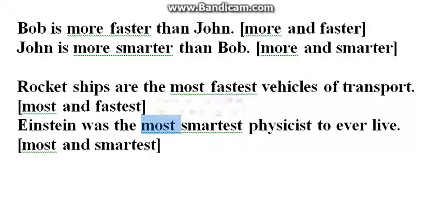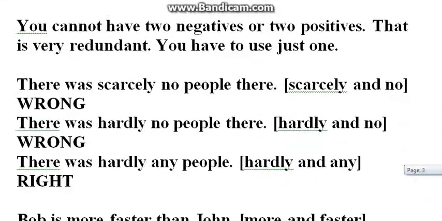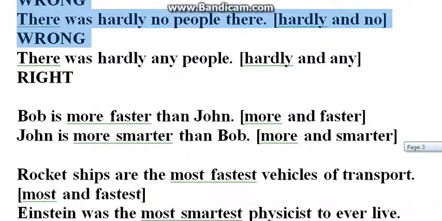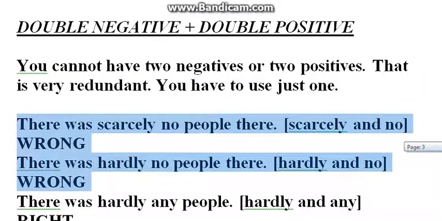So go through all the other examples that I gave, starting from the very first ones over here, and these two, and correct them. Make them correct. And remember, you cannot have two negatives or two positives in the same sentence.